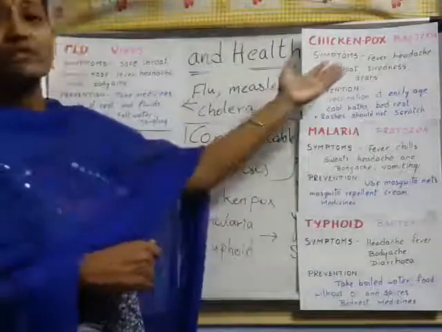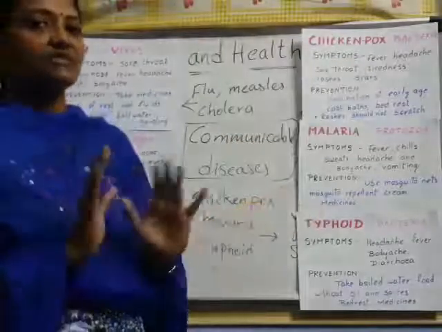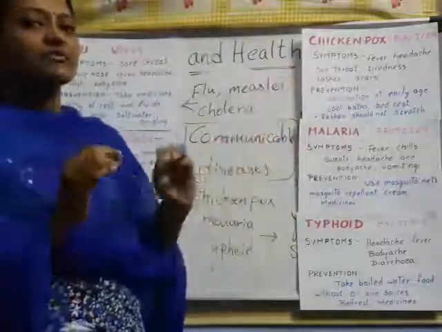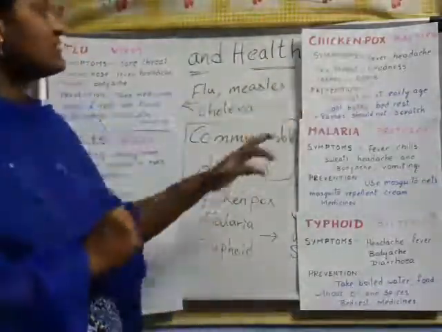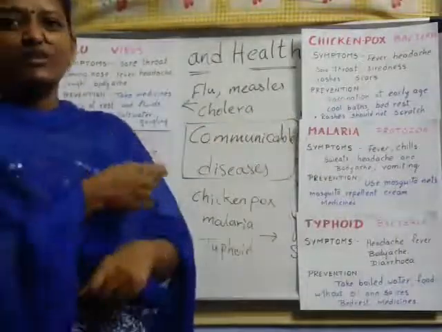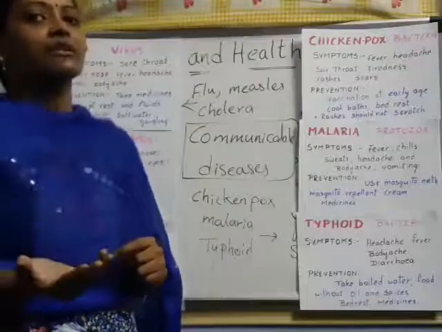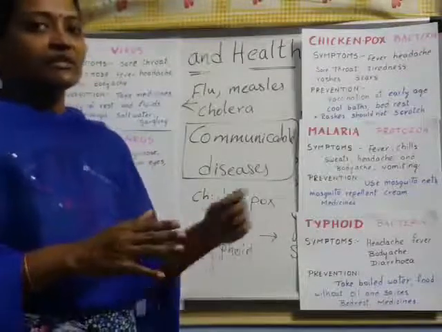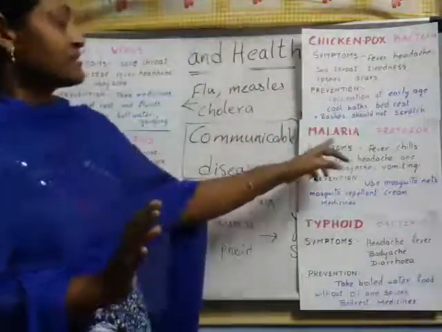This mainly happens to adults, not children. Children also get it, but few; more adults get chickenpox, right children? And for this, they have to take the vaccine at an earlier age, during childhood, before the age of 10. Then they won't get chickenpox, right?